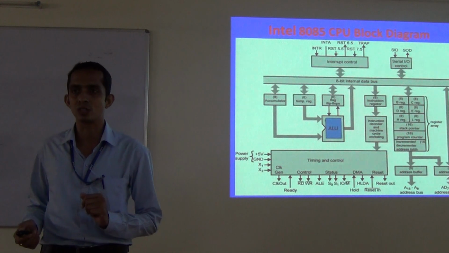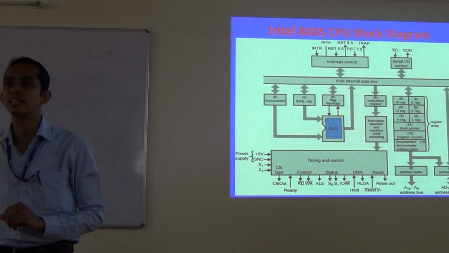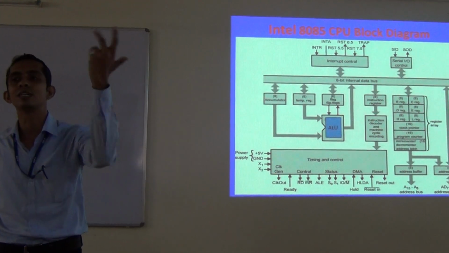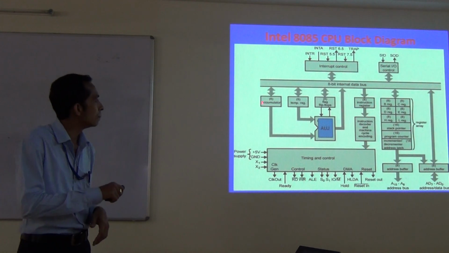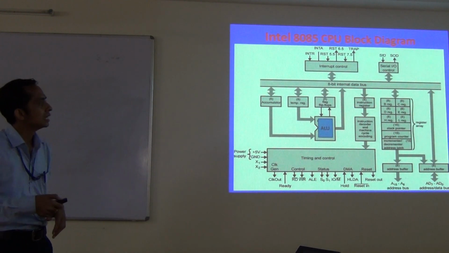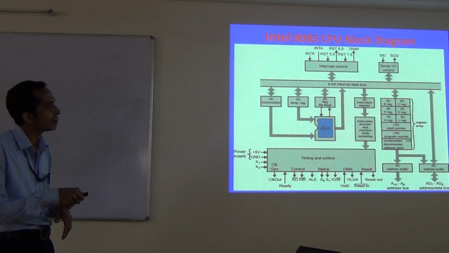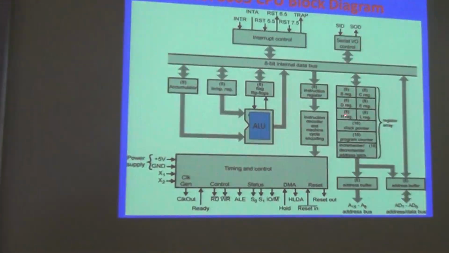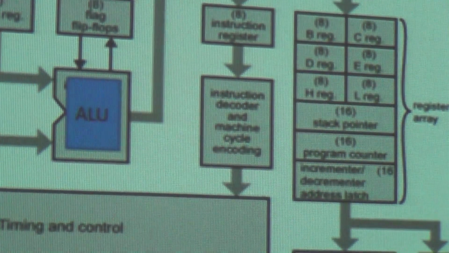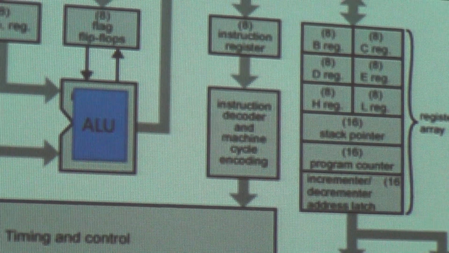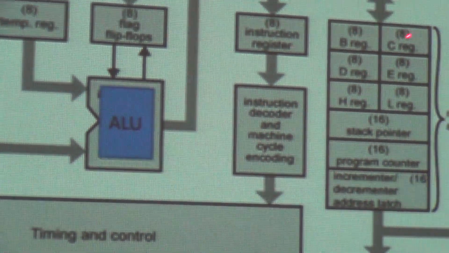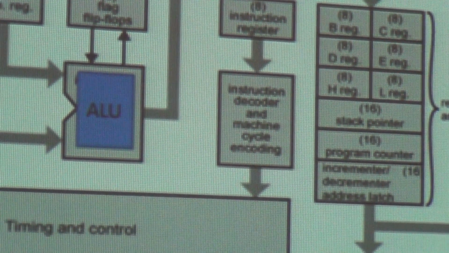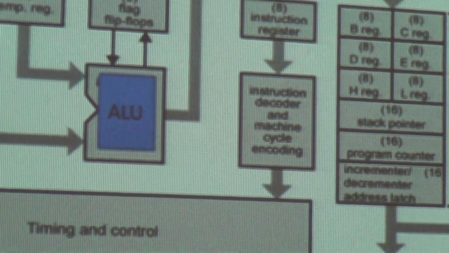It varies from processor to processor. When we switch to the discussion of the 8086 microprocessor, at that time I will tell you that the 8086 microprocessor has a 16-bit accumulator register. So this is an important register. Then, if I go to this part of the registers, there are 6 registers: B register, C register, D register, E register, H register, L register. 6 general purpose registers are available. Those are also 8-bit registers. It is mentioned here, 8-bit, everything is mentioned in the diagram.